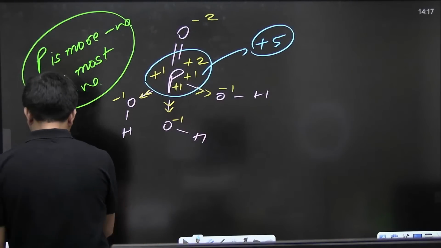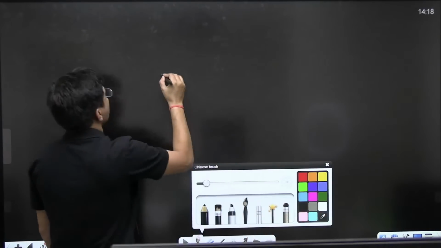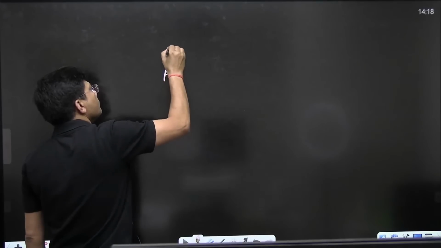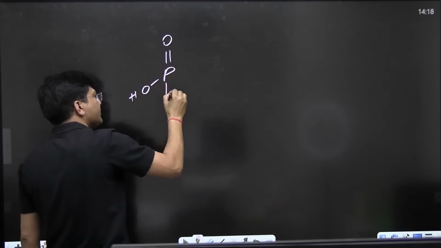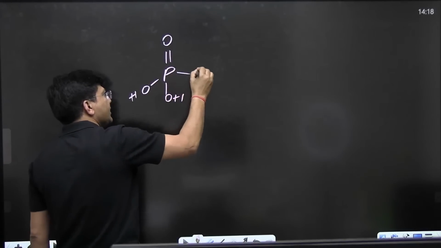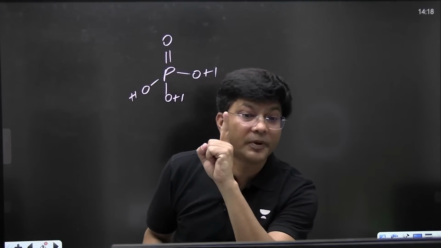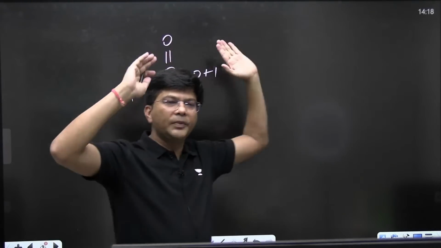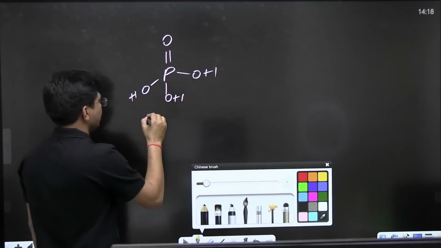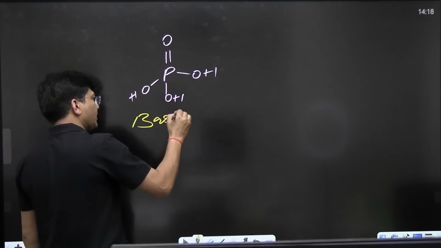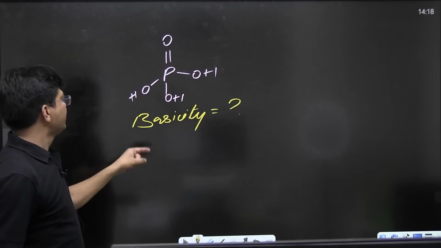Now see everyone. I am going to write P double bond O, OH, OH, OH. Could you please help me? How many replaceable H plus ions are there? That is the basicity. What is the basicity over here? I want to see in the chat section what is the basicity.